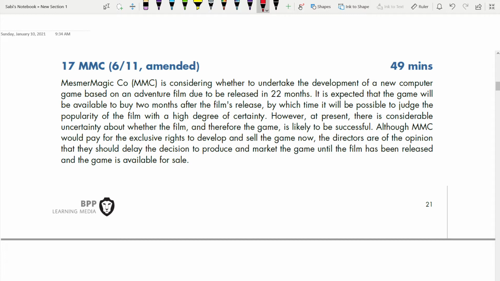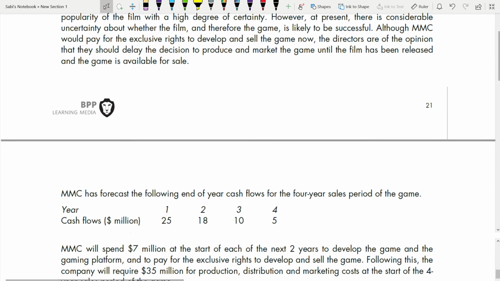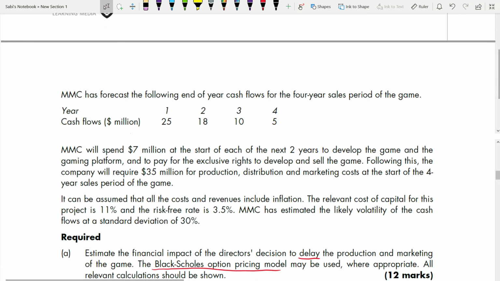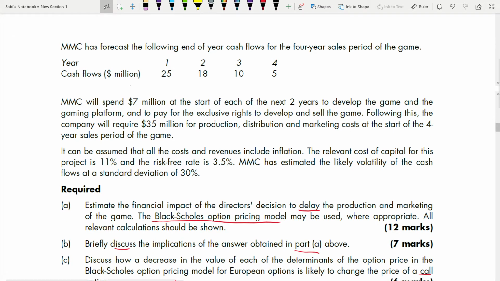What are they doing here? They're delaying. It is an option to delay, and it has a value. We have to calculate the value of that real option. MMC has forecast the following end-of-year cash flows for the 4-year sales period of the game. MMC will spend 7 million at the start of each of the next 2 years to develop the game and gaming platform and to pay for the exclusive right to develop and sell the game.